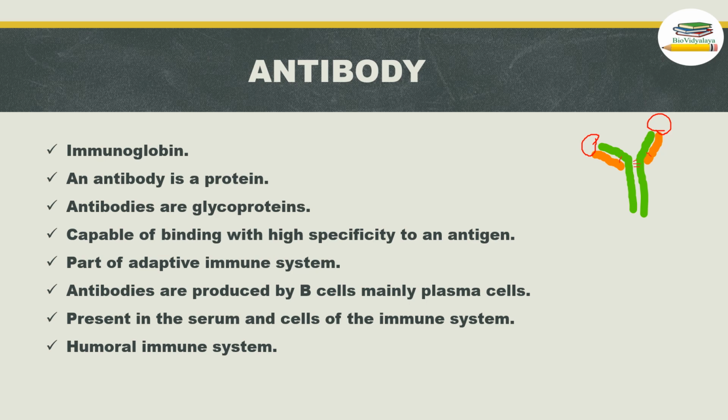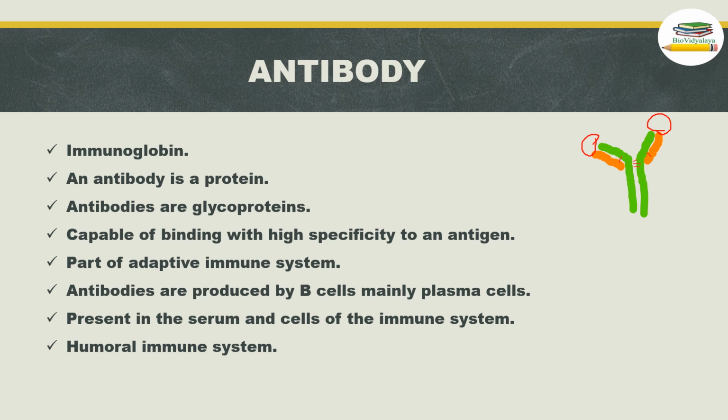Antibodies are the part of the B cell receptor. If any antigen binds to the B cell receptor, what will happen? This B cell will proliferate and differentiate into plasma cells and memory B cells, with the help of T helper cells. B cells need the help of T helper cells for their proliferation and differentiation.